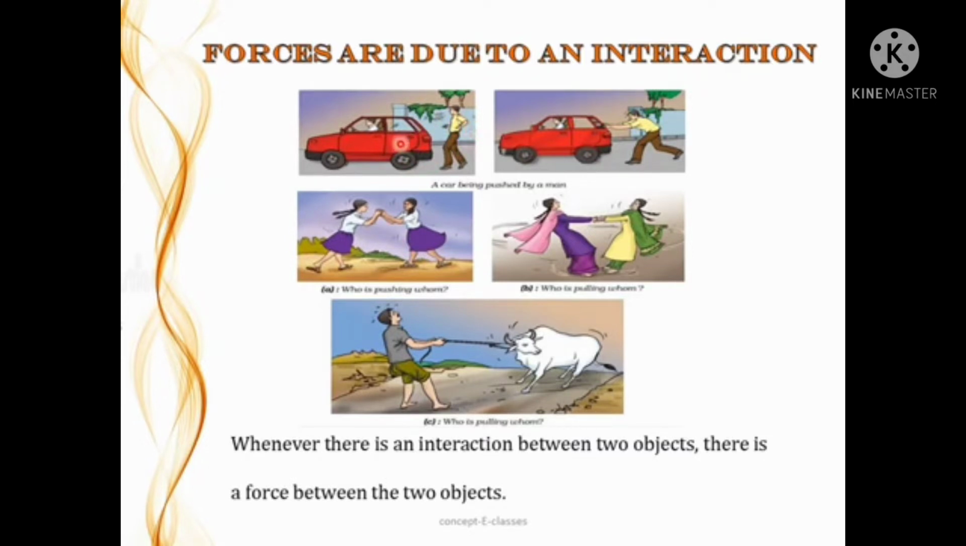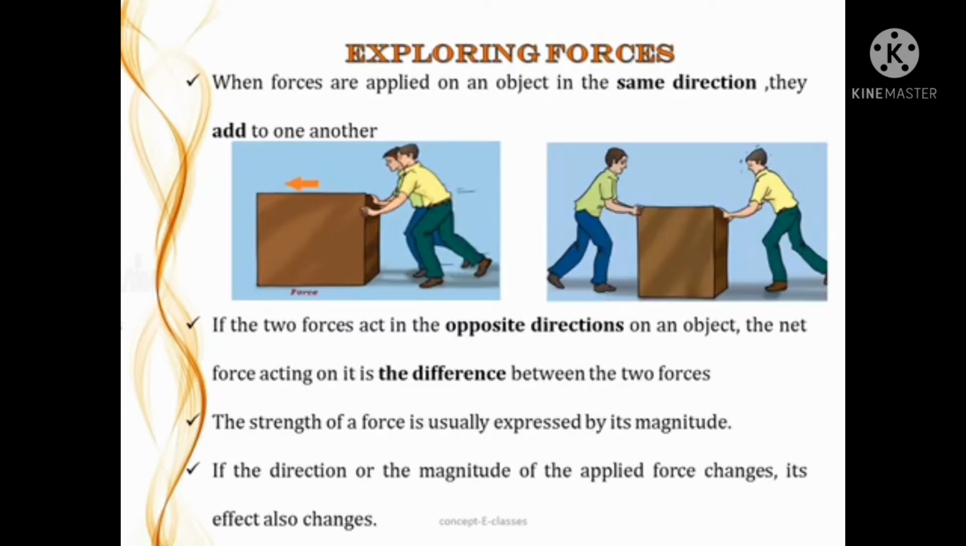See, we are pulling the car, that is, the man and the car. In between, there is force. How is there an interaction of force? When the man pushes the car, it becomes an interaction of force. These are some examples of interaction of force. Whenever there is an interaction between two objects, there is a force.